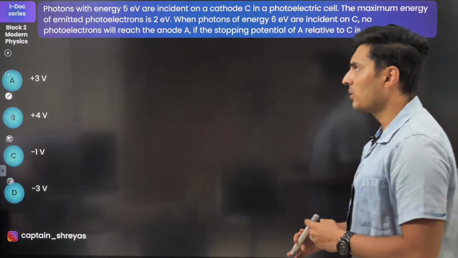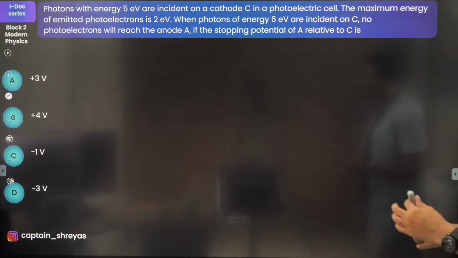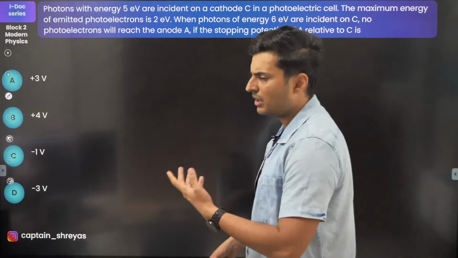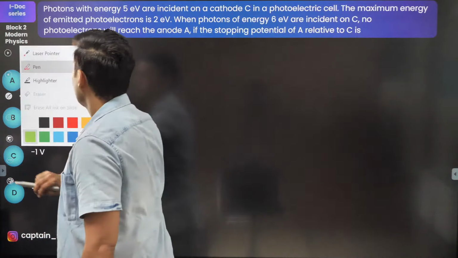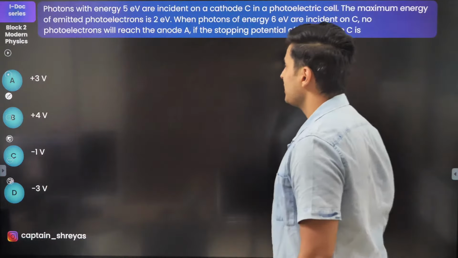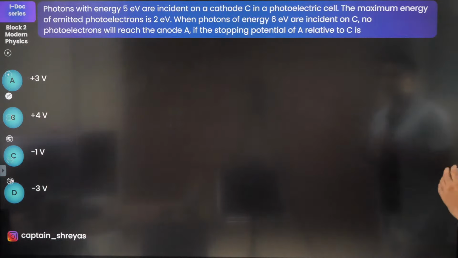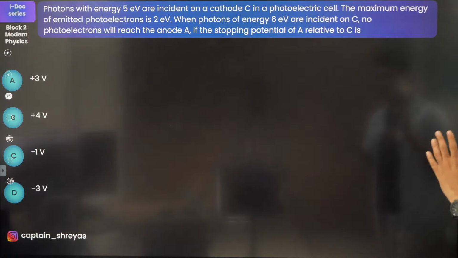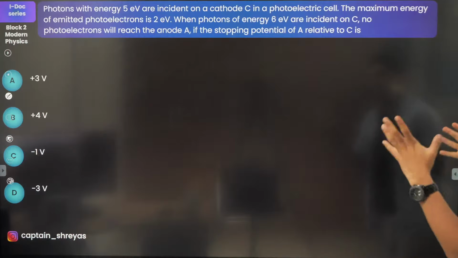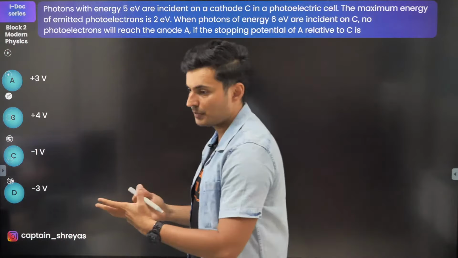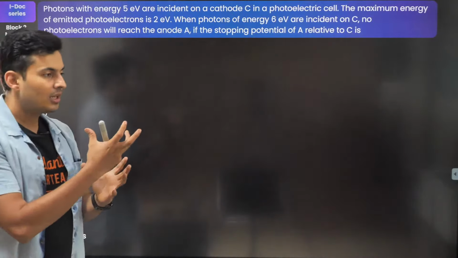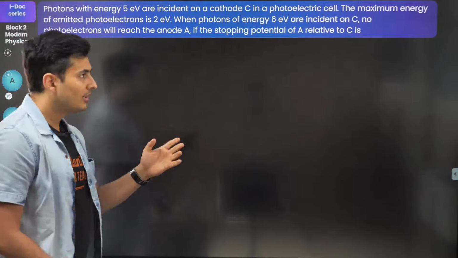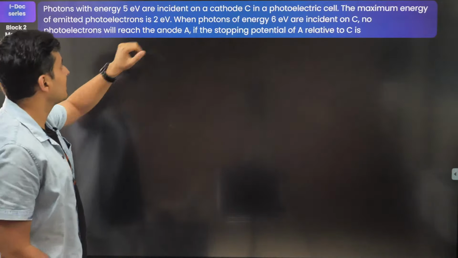20K might not get you the top branches, but maybe you will get some decent branch somewhere. Okay, so photons with energy this much are incident on the cathode of a photoelectric cell, the maximum energy is 2. When photons of energy this much are incident, then the stopping potential will be how much? Interesting. It's just twisted a little bit. Let's try this out.